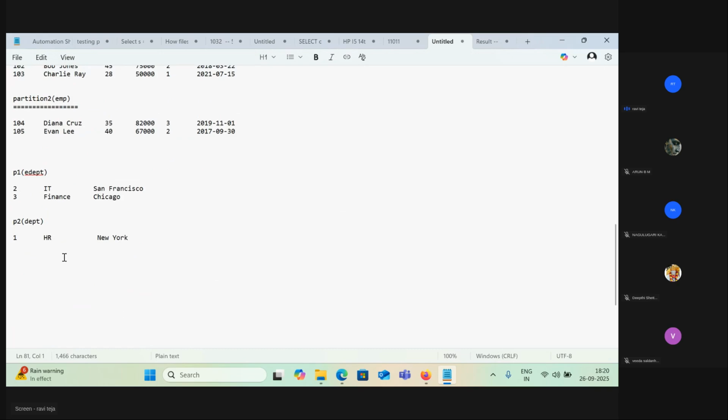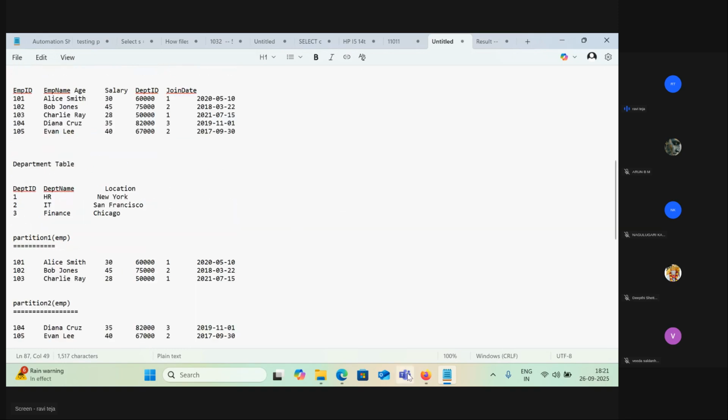Now I'm running this query: select star from employee table inner join department table on, and we discussed the key, right?